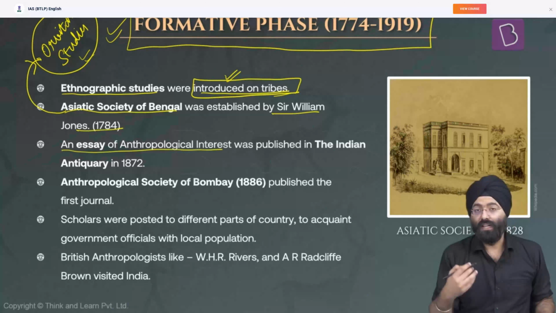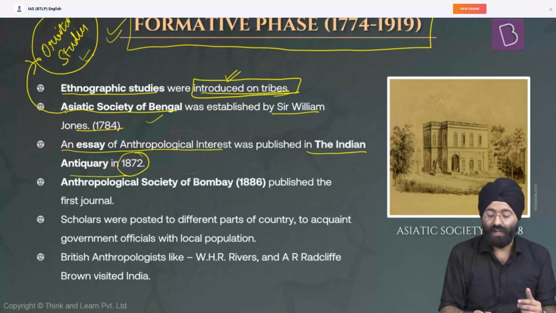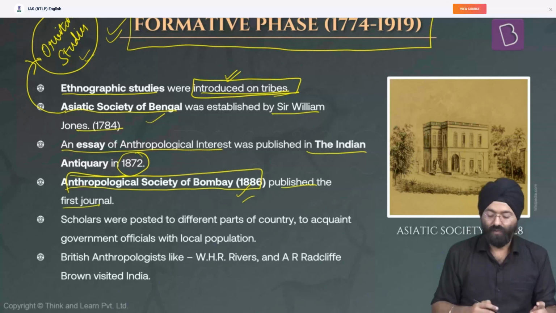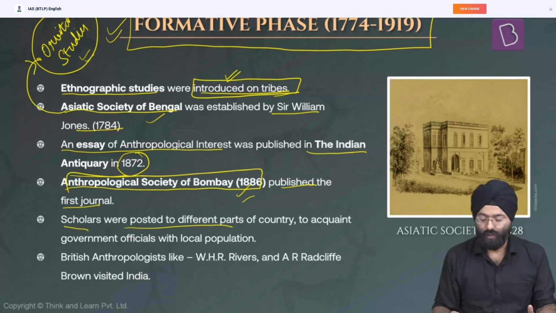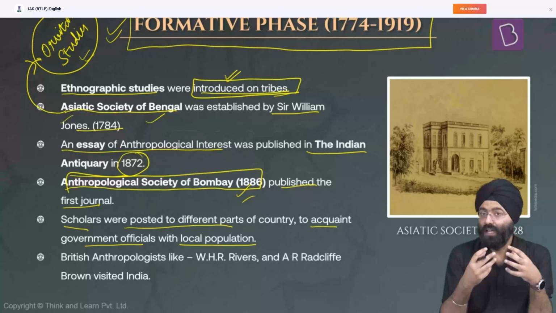Then an essay of anthropological interest was published in the Indian Antiquary in 1872. Then, along the lines of the Asiatic Society of Bengal, an Anthropological Society of Bombay was established in 1886, which published the first journal. Scholars were posted to different parts of the country to acquaint the government officials with the local population.